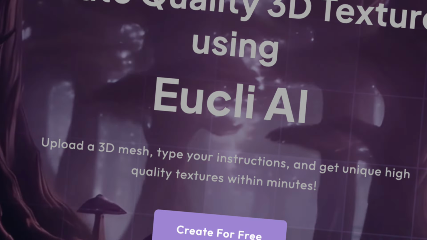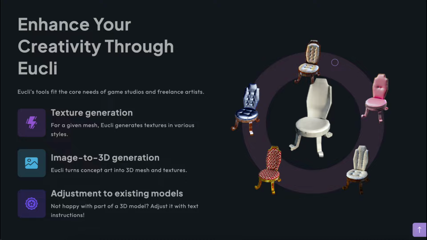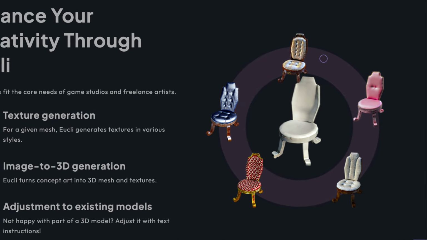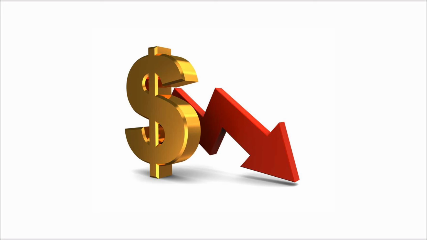From my own experience with Euclid AI, it is possible to use AI for 3D models useful at the brainstorming stage or the marketing stage of a game. If game studios want some fast prototypes for some ideas or some assets in various art styles for quick A/B tests in their ads, then AI can help them fast and cheap. However, companies won't be willing to pay a lot for these.